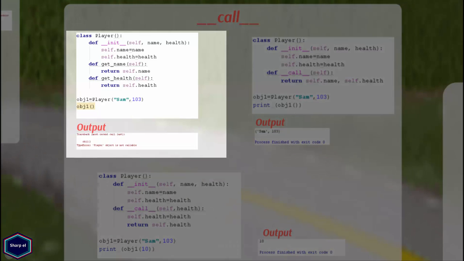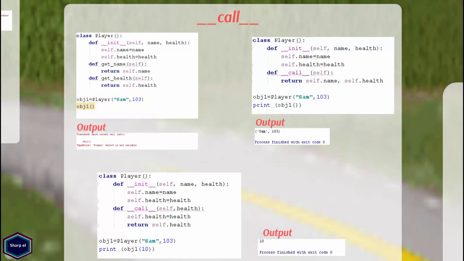I have taken the same old example of class Player. Now in main I have created an instance of class Player. Now when I try to call object 1 like I call functions and methods, Python returns me a type error that the Player object is not callable.